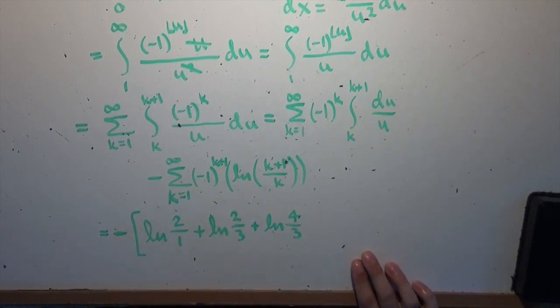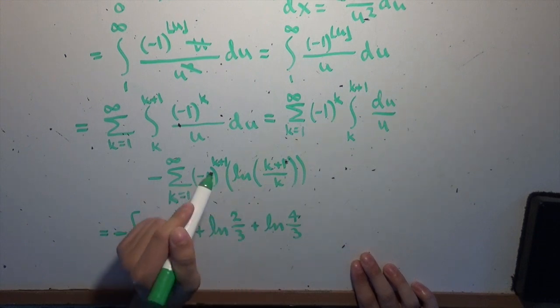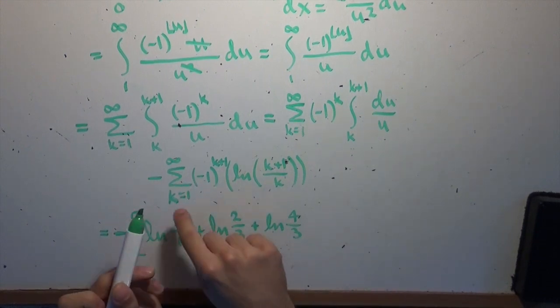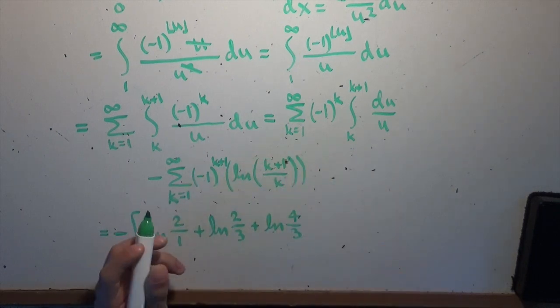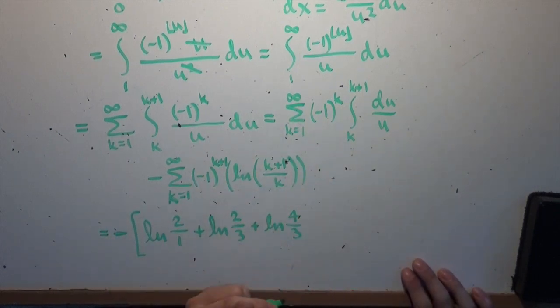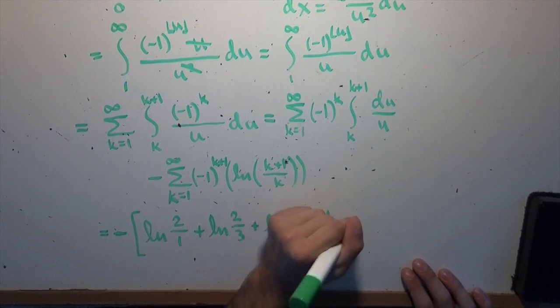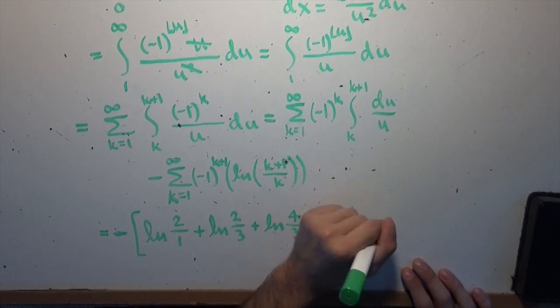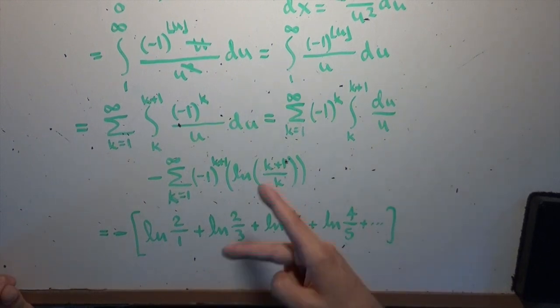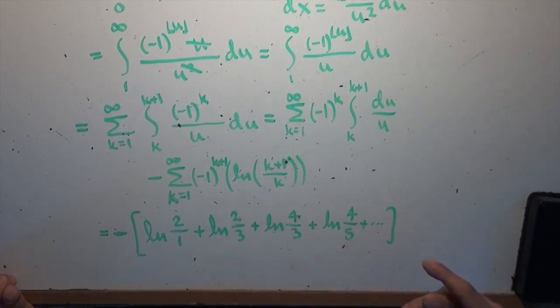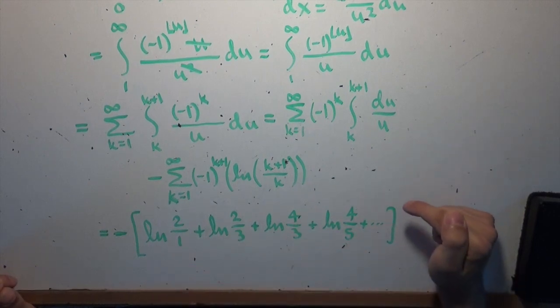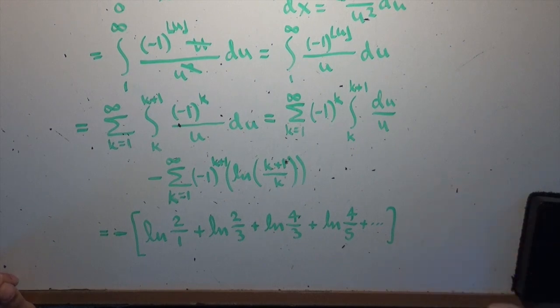And then the same thing is going to happen again, where we're going to get log of 5 over 4, but we're going to have a -1 out the front, so we're going to bring that -1 into the logarithm and reciprocate, so we're not going to get minus log 5 over 4, we're going to get plus log 4 over 5. And so we're going to end up with a bunch of positive logarithms that have these alternating reciprocal things going on here. So we have 2 over 1, then 2 over 3, then 4 over 3, then 4 over 5, and then we're going to get 6 over 5, then 6 over 7, then 8 over 7, and 8 over 9, and so you're going to get like two of each odd number in the bottom except 1, and 2 of each even number in the top.